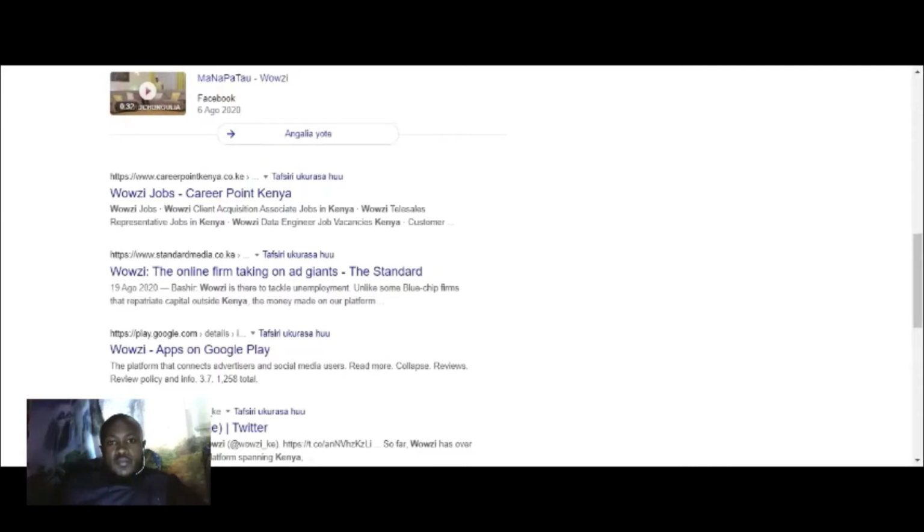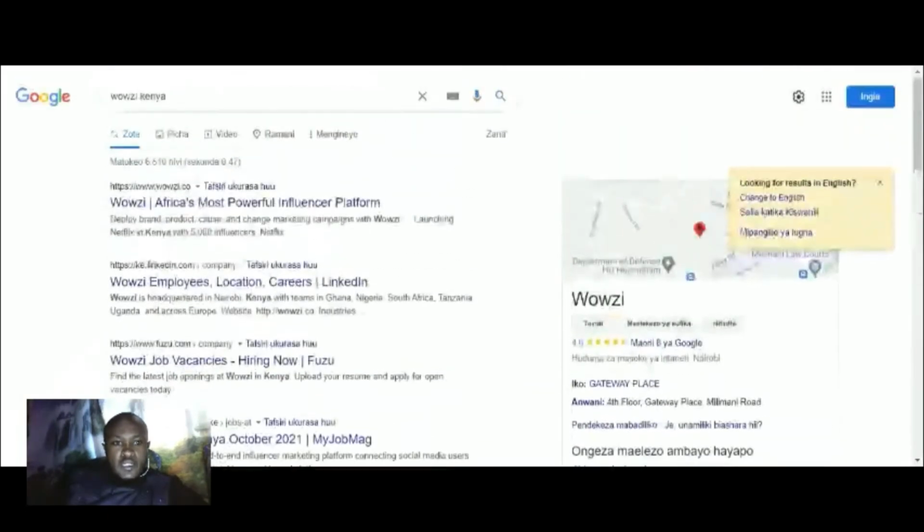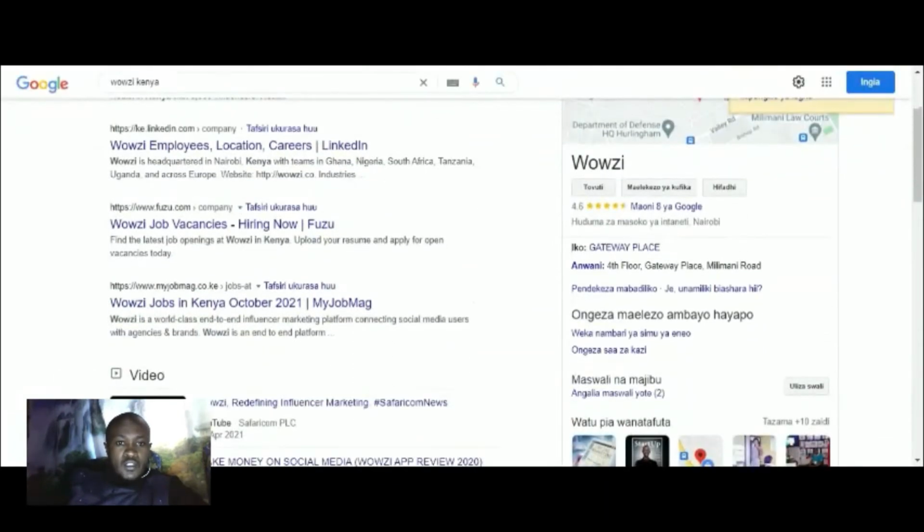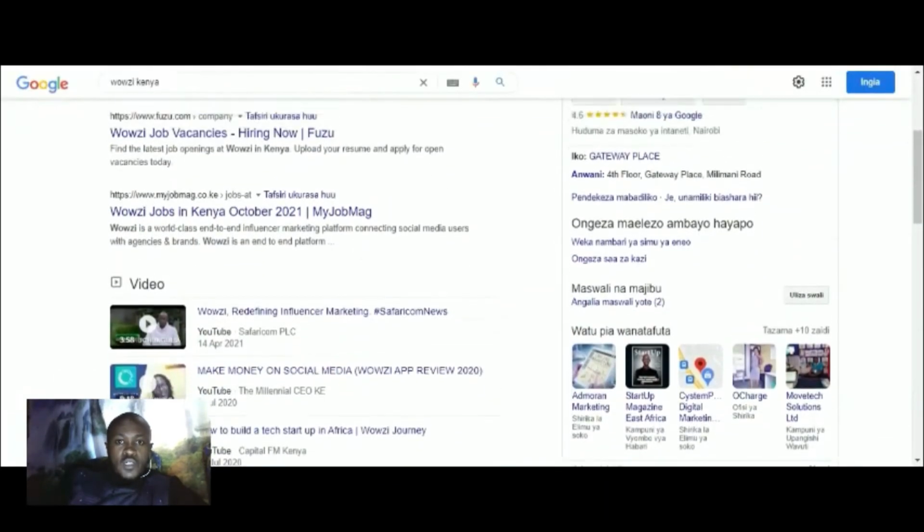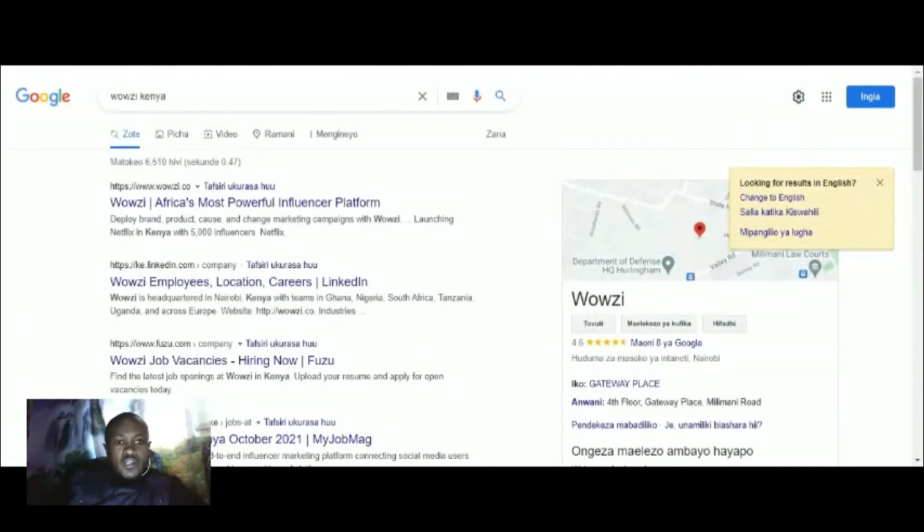So it's through an app. The app is called Wowzi, and it's a leading brand and a leading influencer app in Kenya right now. And what you do is you log into Wowzi, you download the app from the Google Play Store or the Apple Store, and from there you accept job offers that will be sent to you through the app.